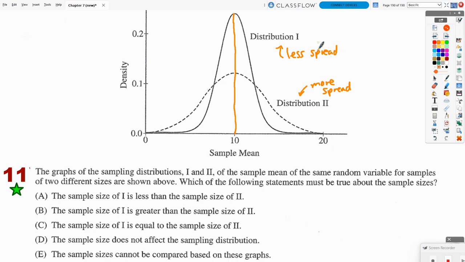And if there is less spread, then that must mean the sample size must be larger, right? Because we said as the sample size increased, our variability or spread decreased. So distribution 2 must have a smaller sample size, and distribution 1 must have a larger sample size. So I would say the correct answer for the last question is B.